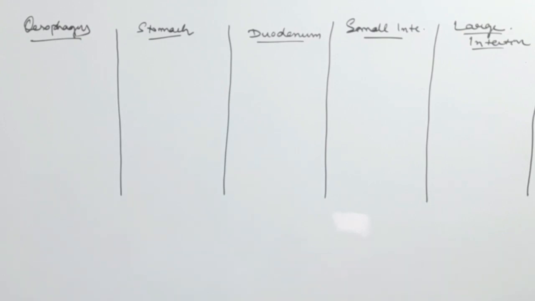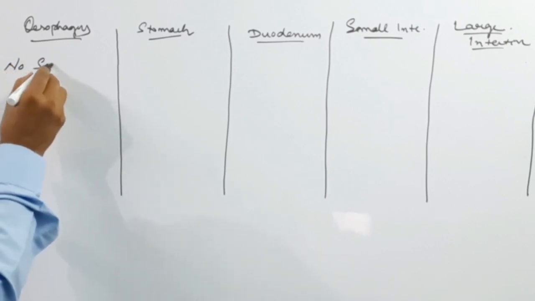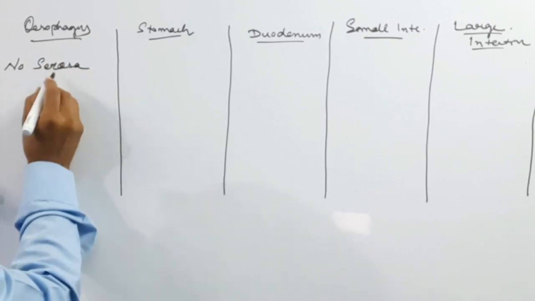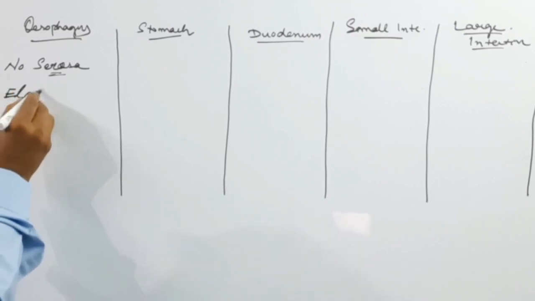So first go for the esophagus. In the esophagus there is no serosa. This is very important. In the esophagus there is no outermost layer of serosa, but instead of serosa, this layer is replaced by the elastic fibrous